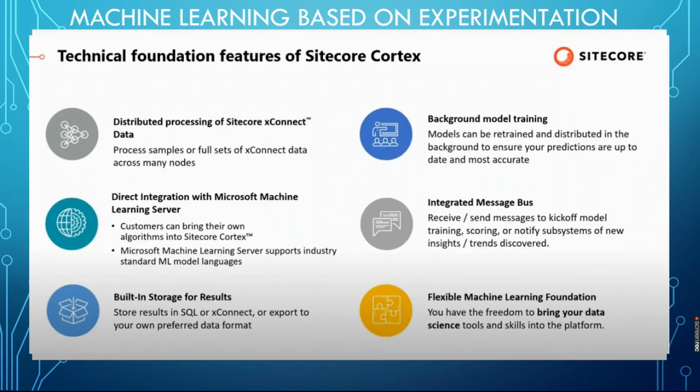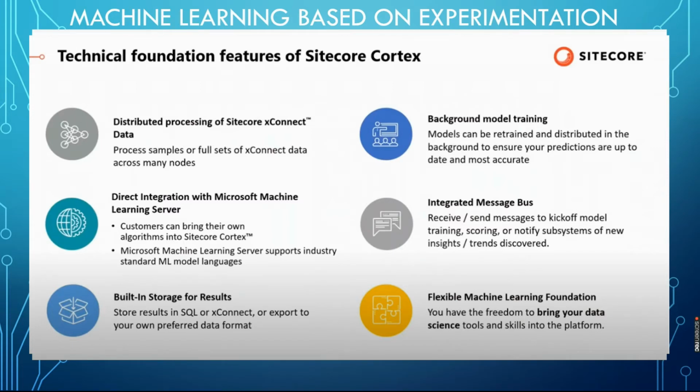Now, the technical foundation features of Sitecore Cortex. We have six technical foundation features. First is distributed processing of xConnect data, so xConnect data is distributed across applications. Second is integration with Microsoft Machine Learning Server, so customers can bring their own algorithms to Cortex. Machine learning supports the industry-standard Microsoft modern languages. So based on the data, the machine learning will segregate, identify, and categorize the customer.